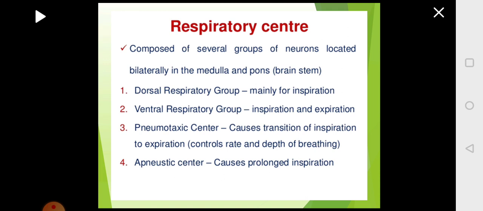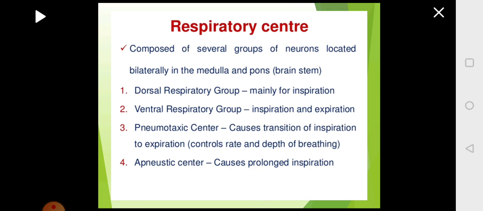Then in the pons you have the pneumotaxic center. This will bring about the transition from inspiration to expiration and thus controls the rate of breath, and the depth of breathing is controlled by the pneumotaxic center, which in turn will be sending signals to the medulla, and the medulla will be controlling inspiration and expiration. Then you have the apneustic center, which is required to have prolonged inspiration. But the pneumotaxic center also will be sending signals to the apneustic center, because the prolonging of inspiration should not go beyond a range.